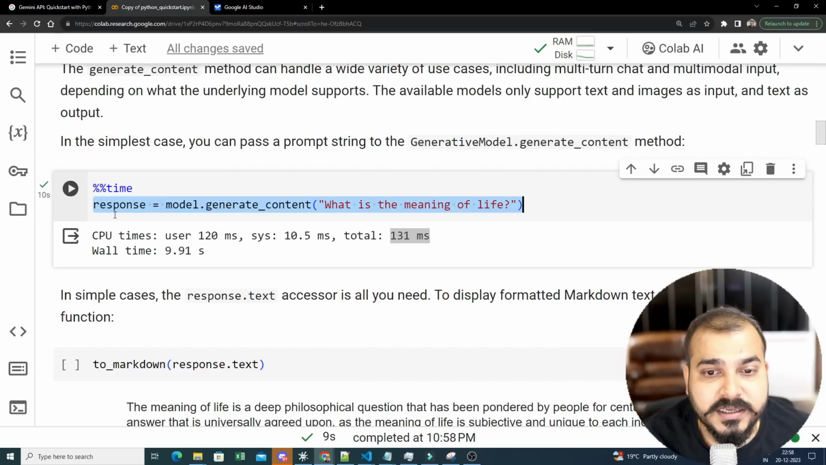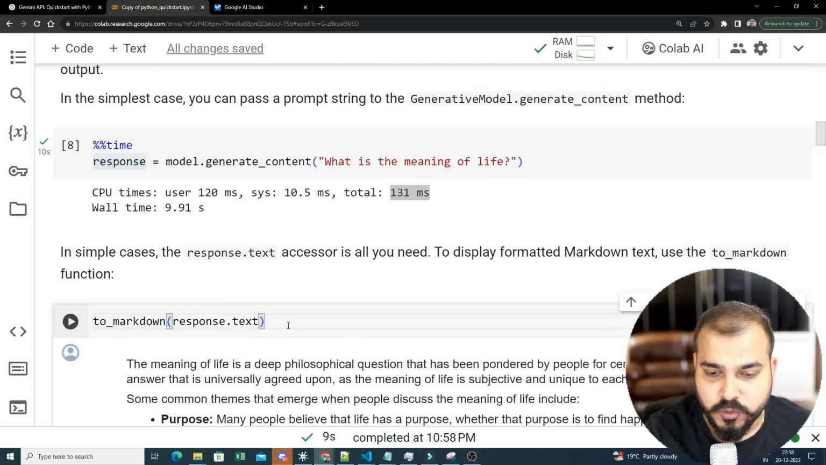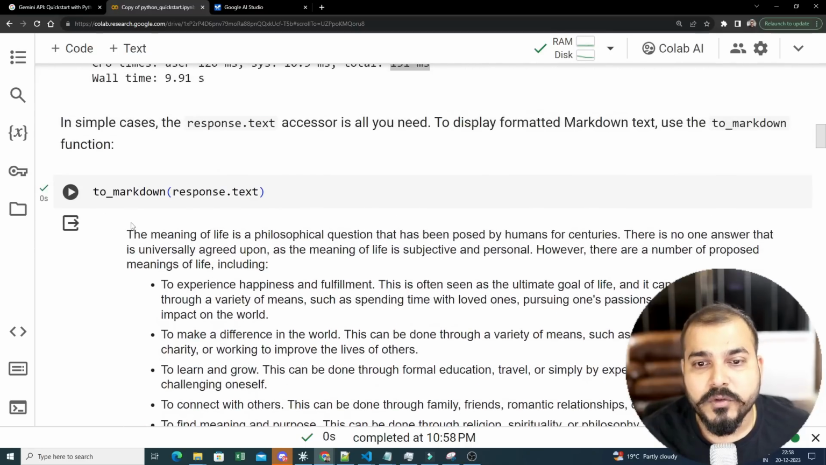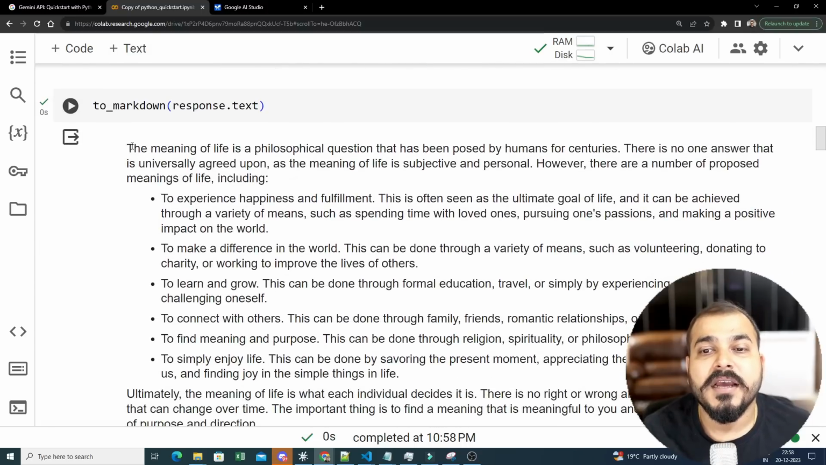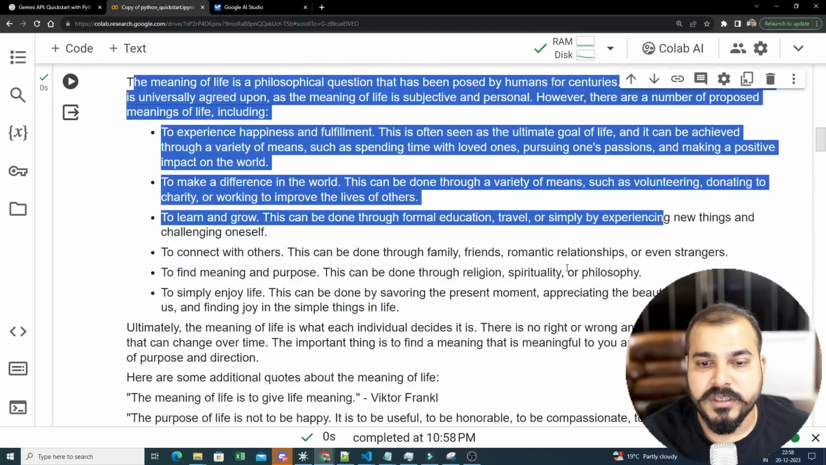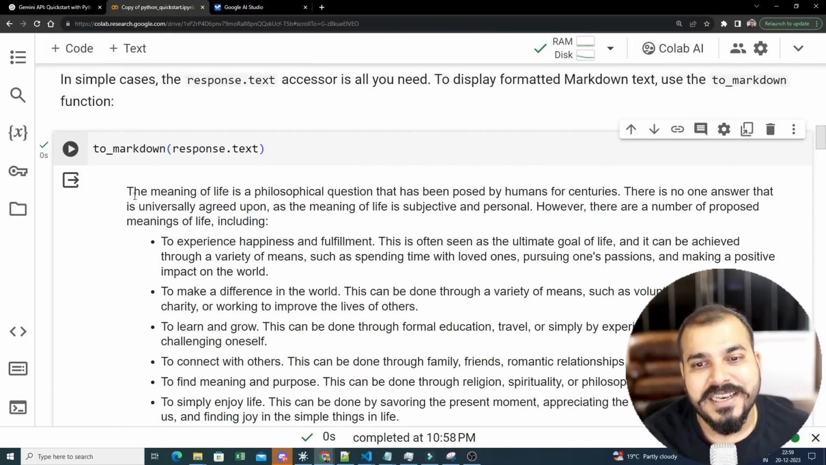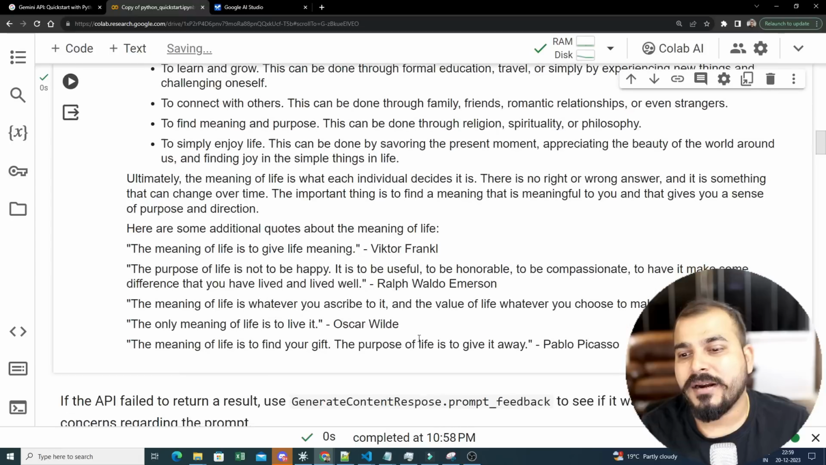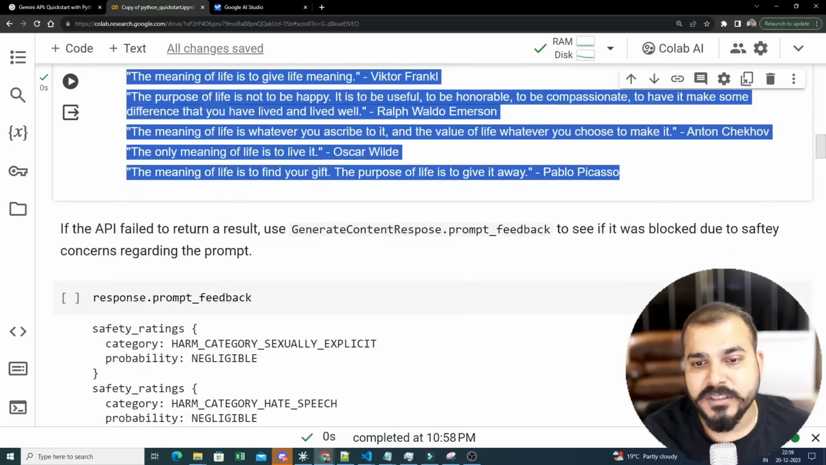Now in order to see the response, I will use to_markdown and write response.text. As soon as I write this, you will be able to see the output. What is the meaning of life? Here you can see that the meaning of life is a philosophical question that has been posed by humans for centuries, and so on. All the information is very easily given, and it looks good. You did not have to use any prompt template techniques to put it in dotted points. It has considered that in a better way. Yes, you can again use a prompt template for this purpose also.